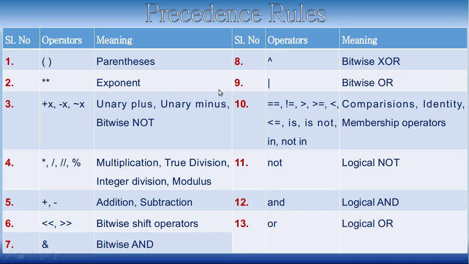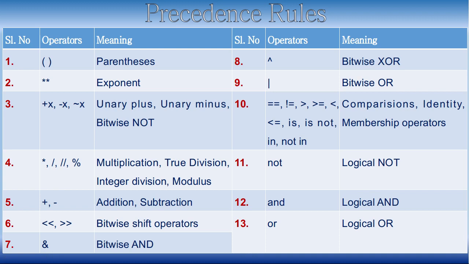To fit the precedence rules into the same slide, I have divided them into two halves. So the serial number goes like this. I have shown it in a different color. So you can see that the topmost precedence is for parentheses, right? And the second precedence is for exponent. It is represented in Python as double star. And then the unary operators have got the next level of precedence: unary plus, unary minus, and bitwise not. These are all unary. Then only the binary operators come. After the unary only the binary operators come.